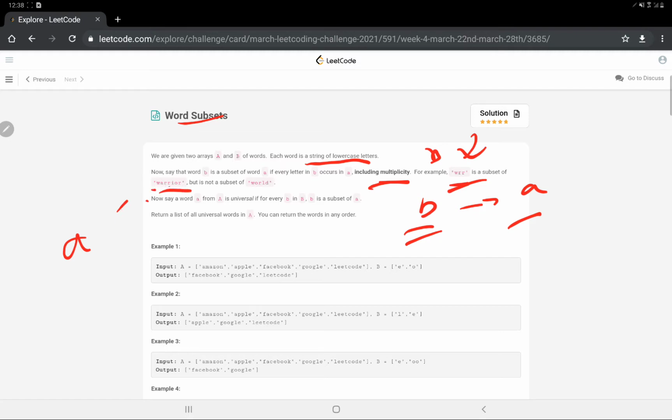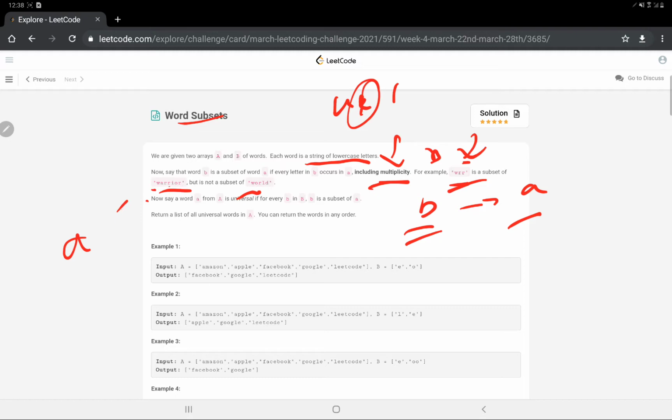So in subsets the order doesn't matter. It's not like they have to be continuous subsequences. The order doesn't matter over here. Alright, for example here there is W also, R also, but R is single, not double R like this. So it's not a subset. Alright, this is what is meant by the multiplicity written over here.